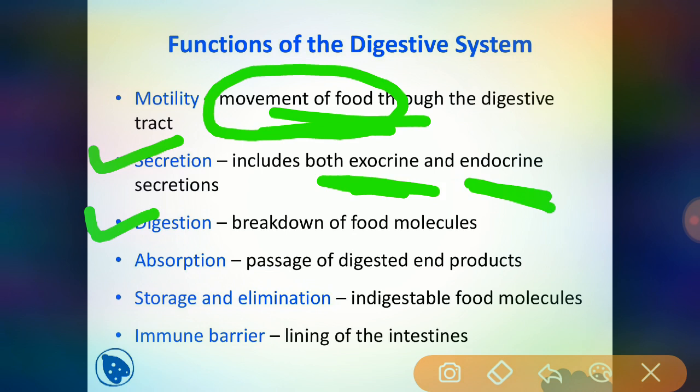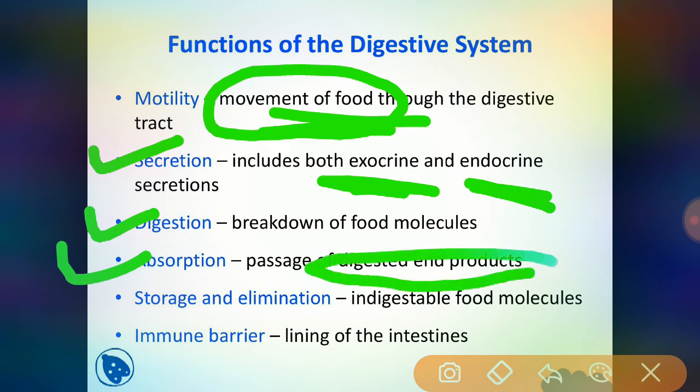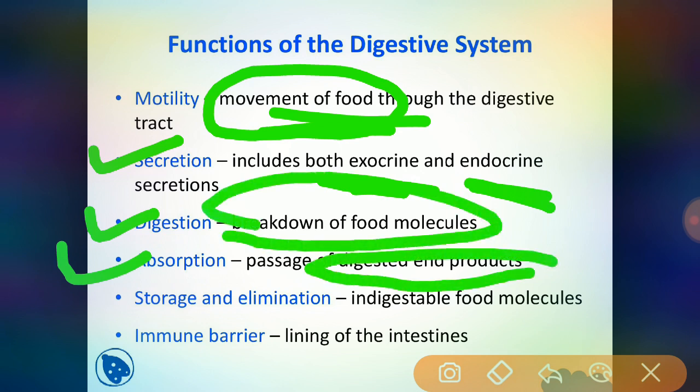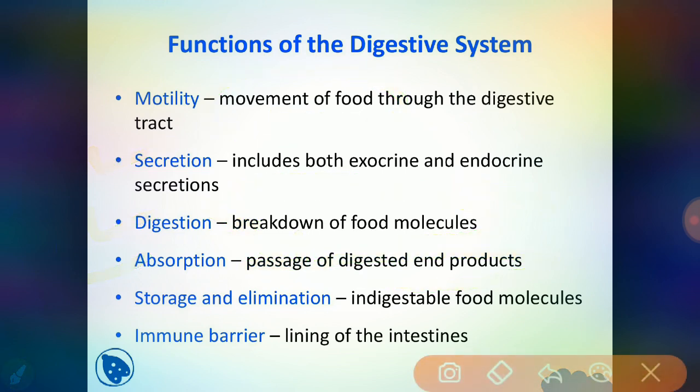Digestion means the breakdown of food molecules; the digestive tract, the GI tract, breaks down the food particles into molecules. Then the fourth function is absorption. Absorption means the passage of digested end products, that is, whatever comes from the breakdown of the food molecules.